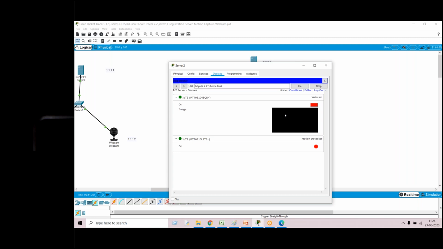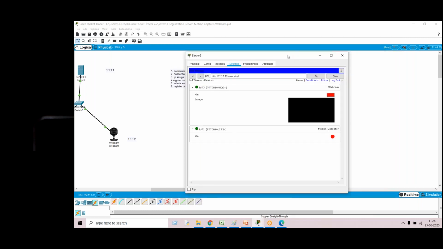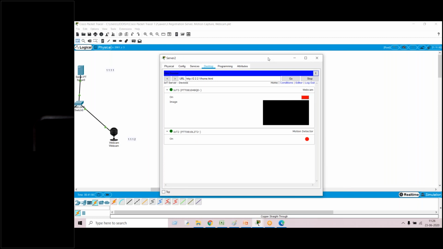Hello, sir. You lost your voice, sir. After registering the motion sensor, where did you get this option which you're showing right now on the screen? Desktop, physical, where we can see the devices, right? From where do we get this?